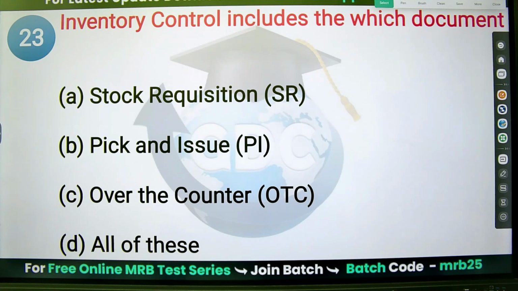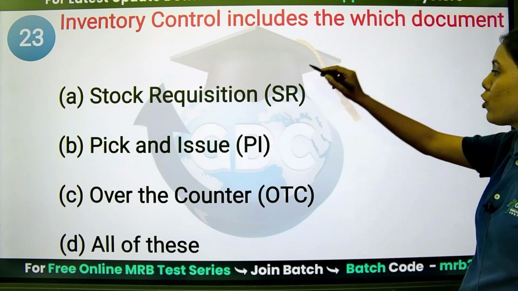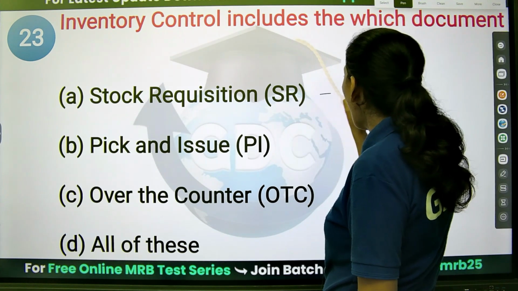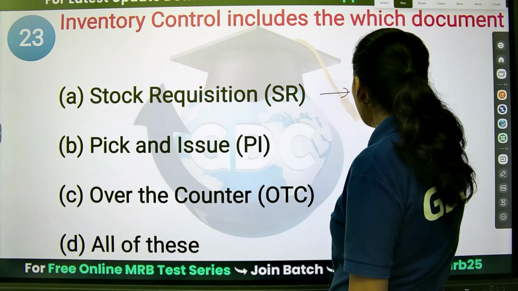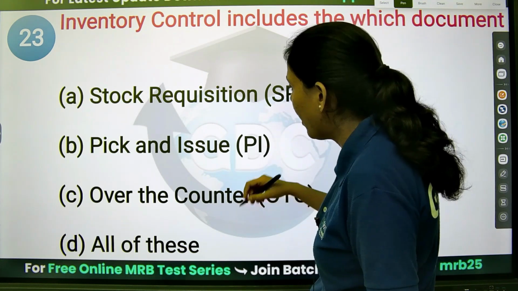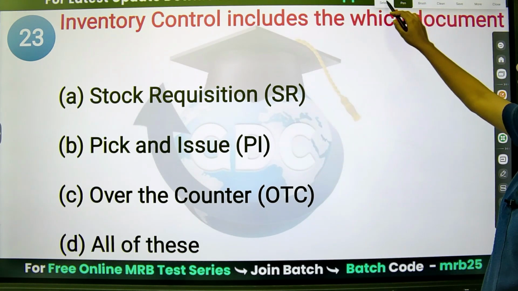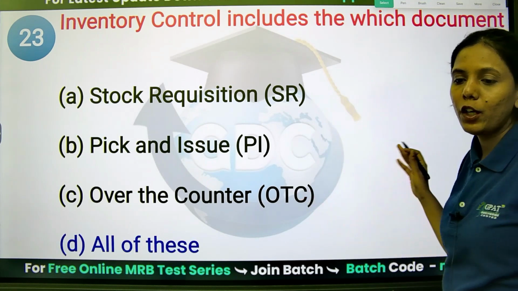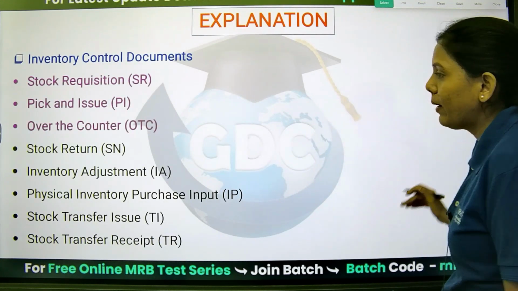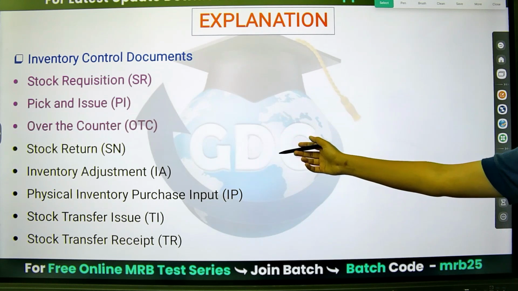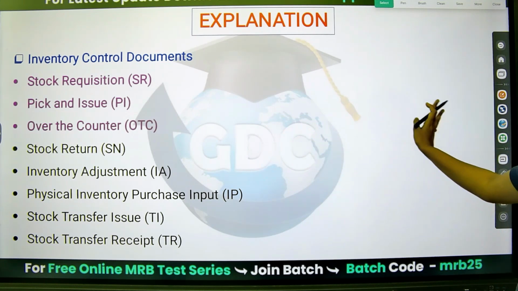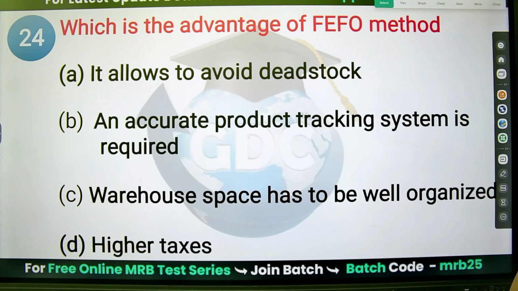Inventory control includes which document? Stock requisition, pick and issue, over the counter, all of this. Stock requisition means if you want to order it again. So there is a form, there is a document that has to be filled. Pick and issue, over the counter. So all of them include the inventory control. We have stock return, inventory adjustment, stock transfer, receipt, and the issue. All are there.